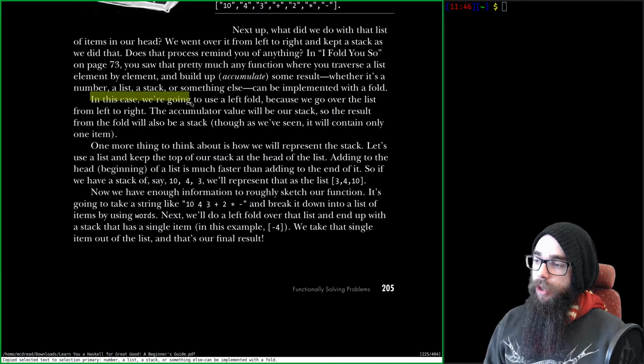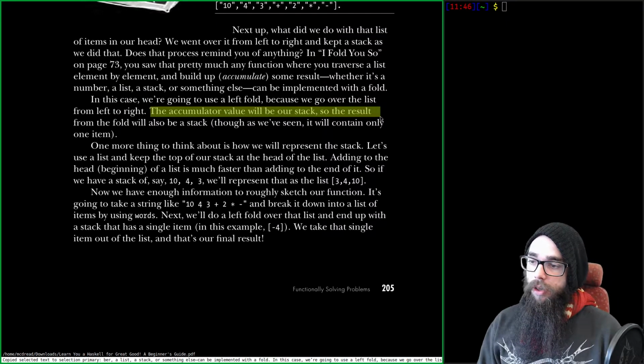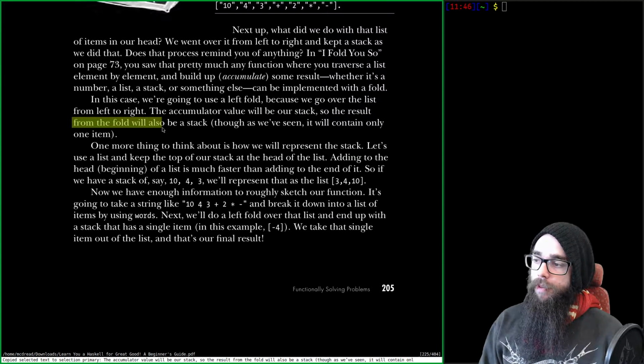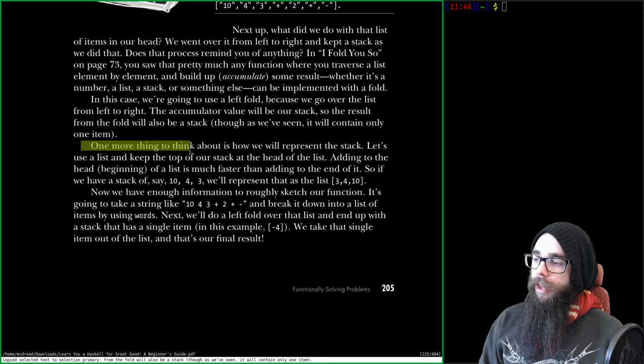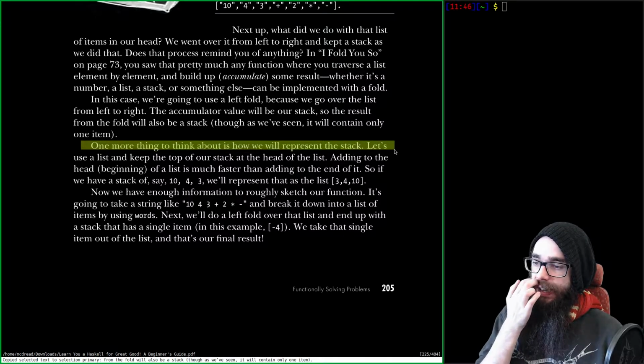In this case, we're going to use a left fold because we go over the list from left to right. The accumulator value will be our stack, so the result from the fold will also be a stack. Though, as we've seen, it will contain only one item. One more thing to think about is how we will represent the stack.